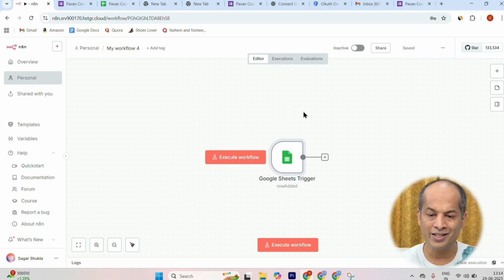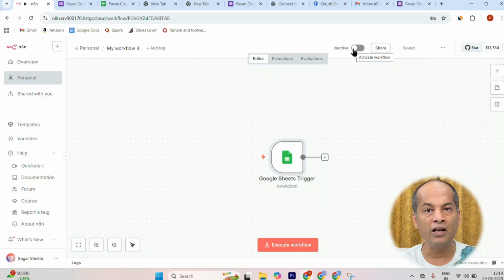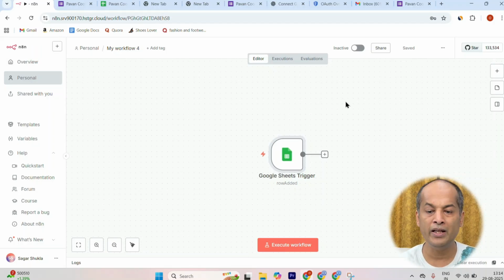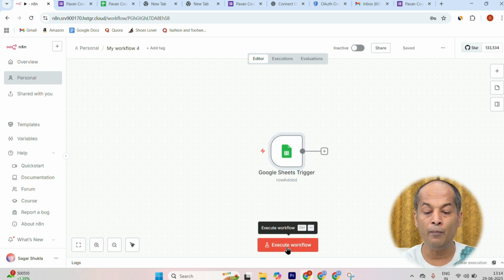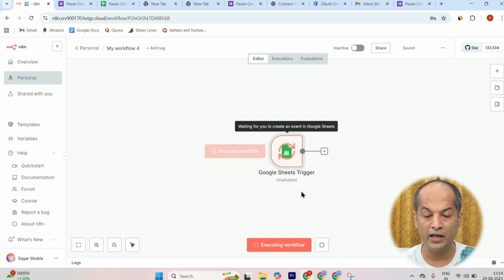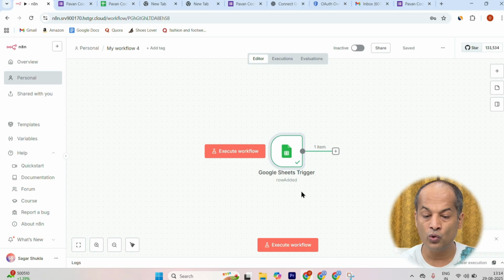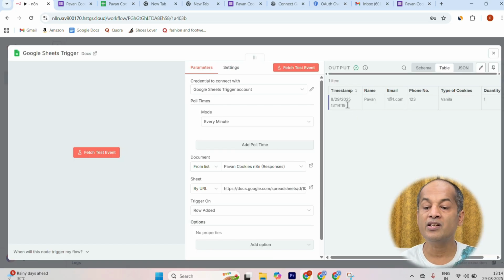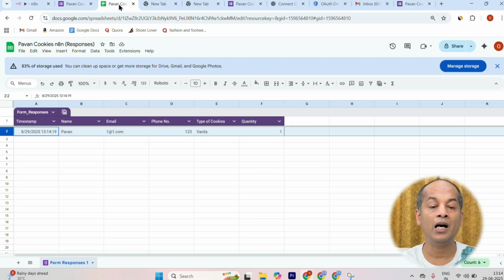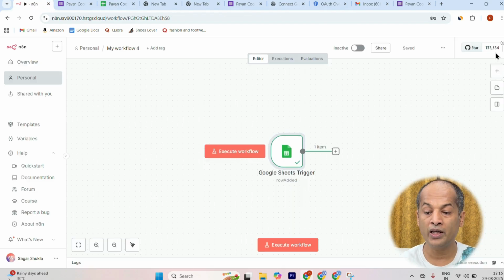This workflow is still not active because I have pressed the inactive button, as it is still not complete. So I have to run it manually. To do so, I am pressing the execute workflow button. See, I have pressed the execute button and you will see it has received all the data which was there in the Google Sheet. So this is working fine.